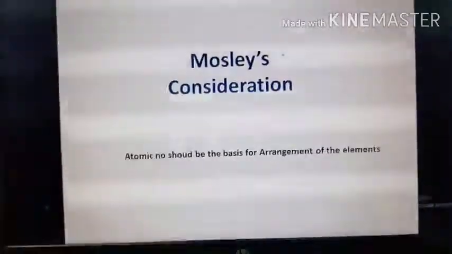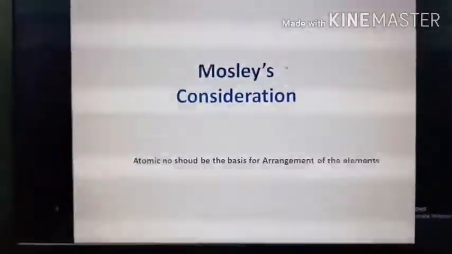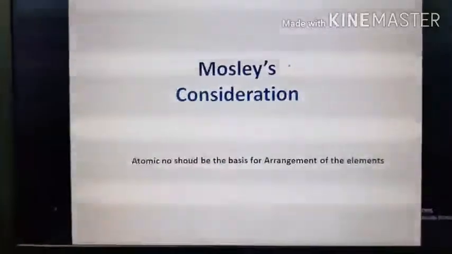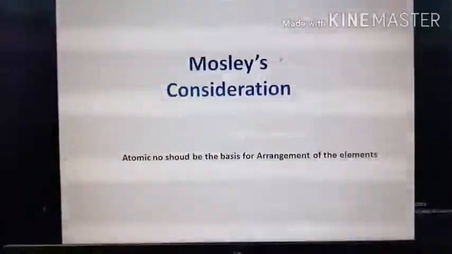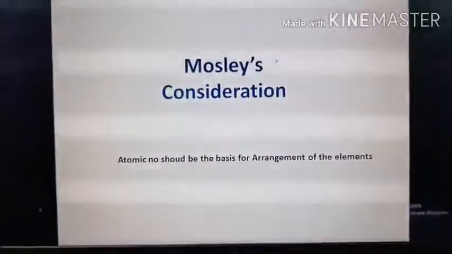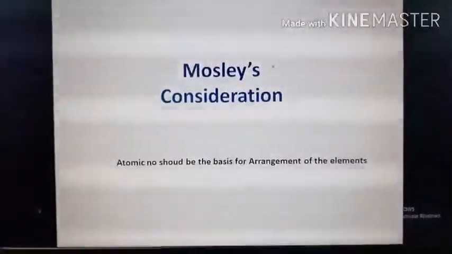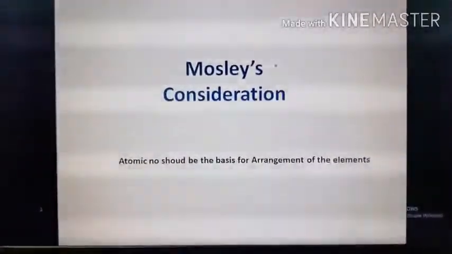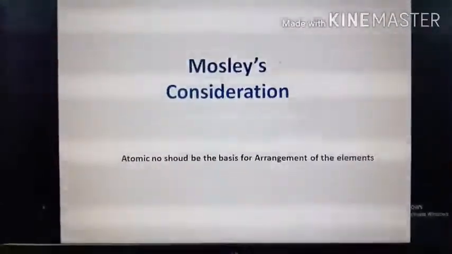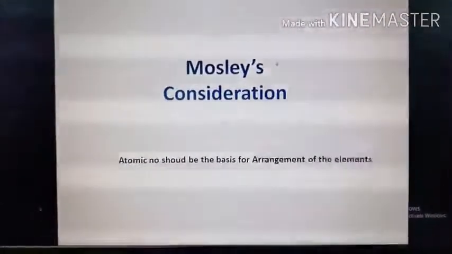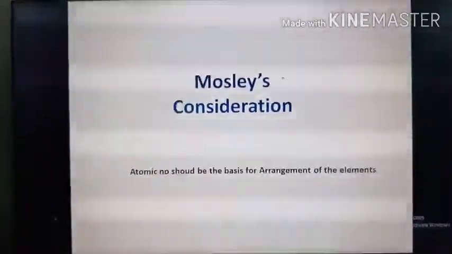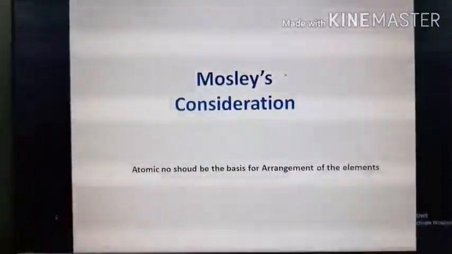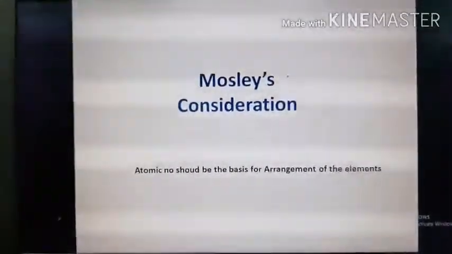And one thing: the outermost electrons take part in a chemical reaction. So if two elements have the same number of outermost or valence electrons, their chemical properties will be similar. So where will we get the outermost electrons from? We will get it from our